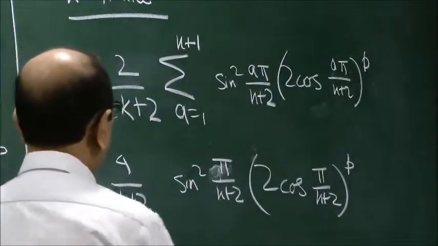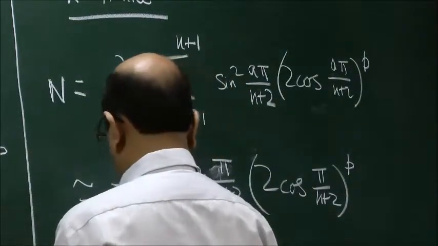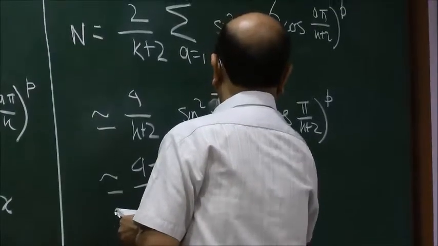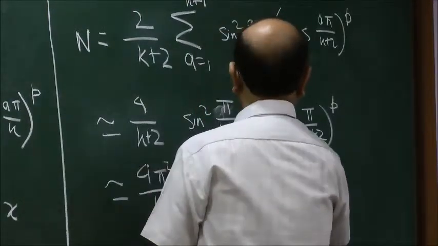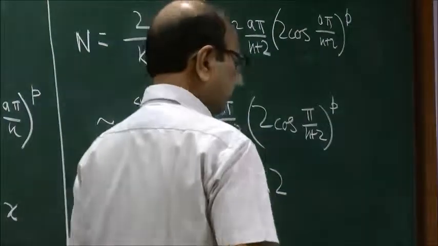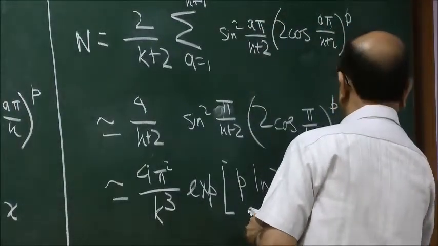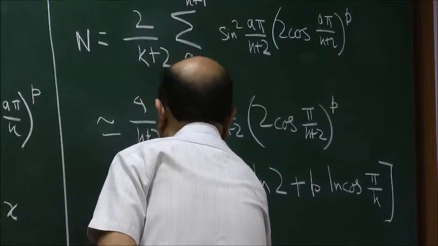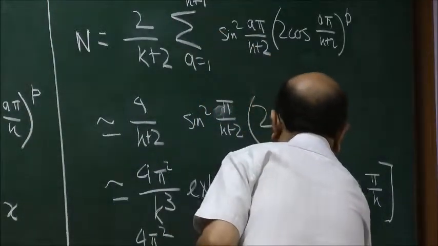So this K plus 2 can be written as K. Sine square pi by K plus 2 can be written as pi square by K square, so that this becomes 4 pi squared by K cube, and then exponential of P log 2, because 2 to the power P is exponential of P log 2, and then plus P log cos pi by K. So this is roughly equal to 4 pi square by K cube exponential of P times log 2 minus